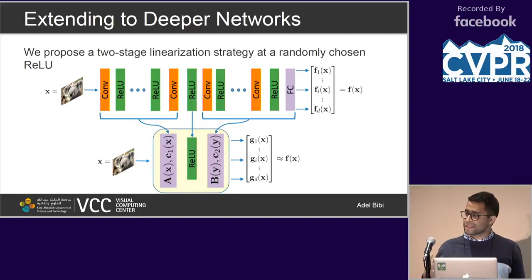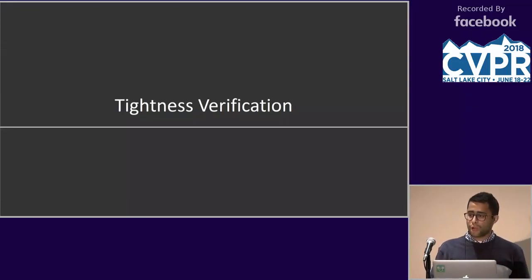And that will precisely give you the structure we're looking for, where the linear parameters are described by the Jacobians of those two linearizations. So now what we'd like to do is use these expressions that we know for the smaller network in order to infer something about the bigger network. Okay? So first of all, I will bore you with some tightness verifications before going to some of the exciting experiments at the far end that relate to some nice applications.